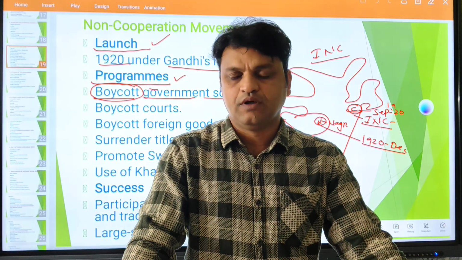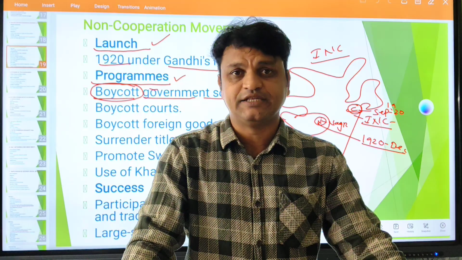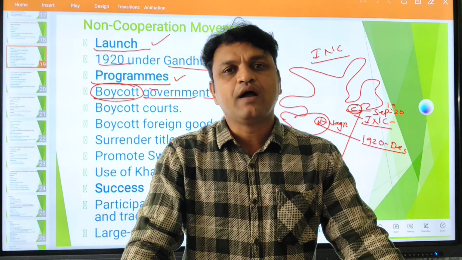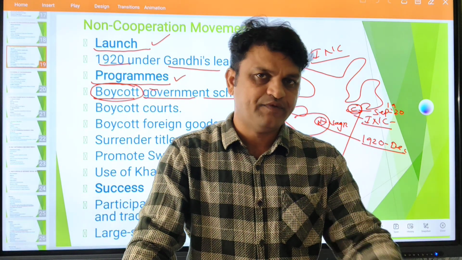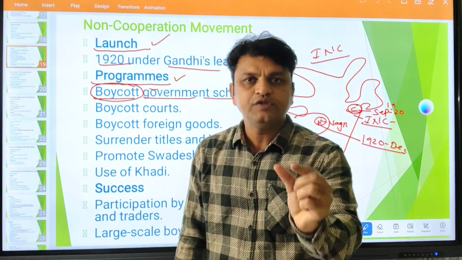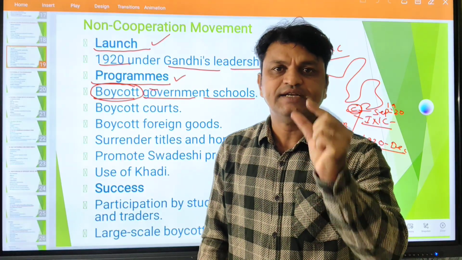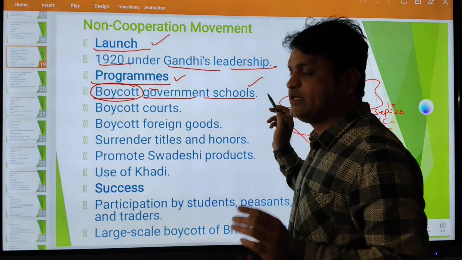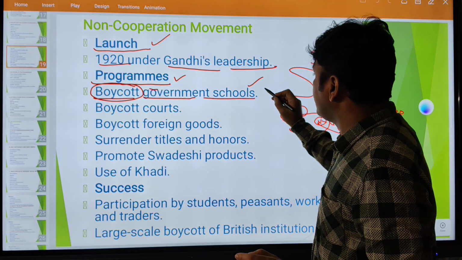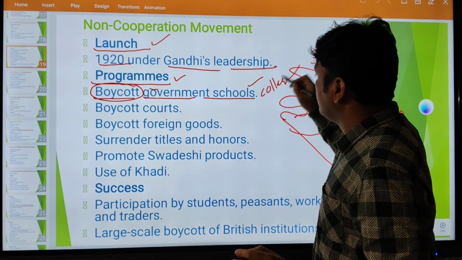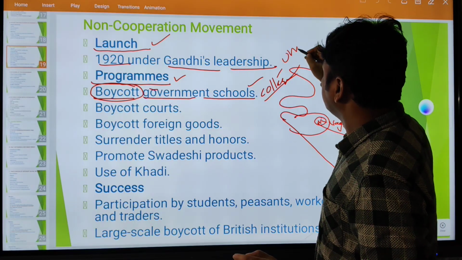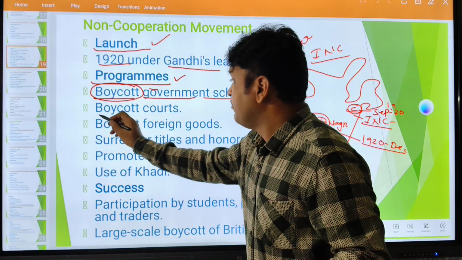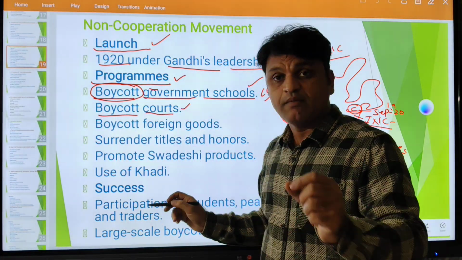So now the Indian National Congress leaders, especially Gandhiji and other leaders, have taken the decision to boycott foreign goods and foreign services. Very, very important. So what is boycott? Refusal to use foreign goods and services. Remember that. So they boycotted government schools, government colleges and universities, etc. People also boycotted British courts, Indian courts which were established by the British government.